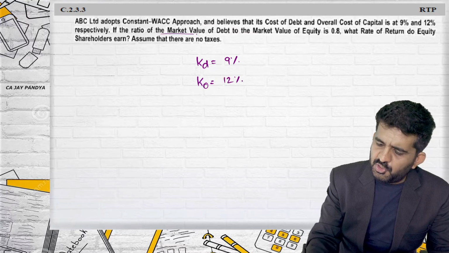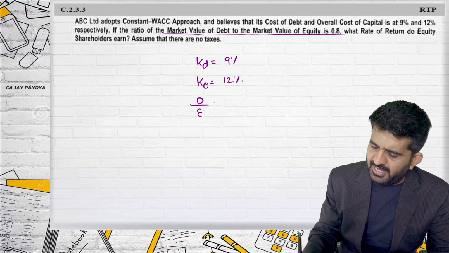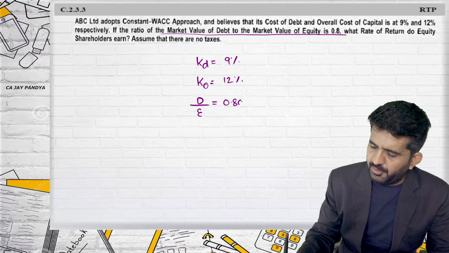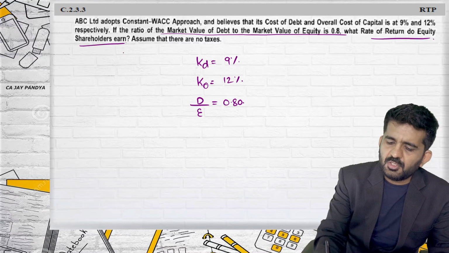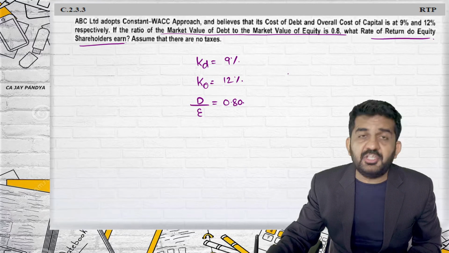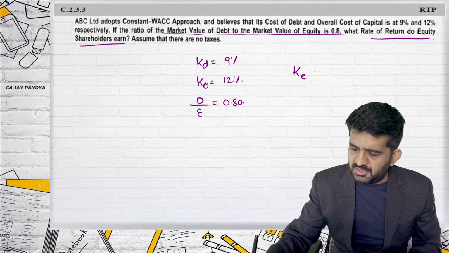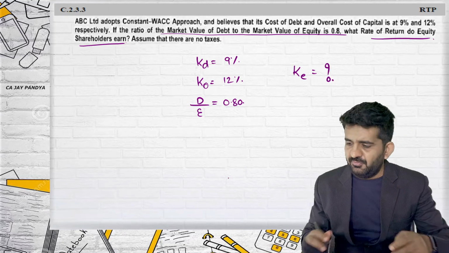If the ratio of market value of debt and equity, which is nothing but debt divided by equity, is 0.80, find out the rate of return equity shareholders earn. The return of equity shareholders is nothing but KE. They are telling us to find KE without tax.